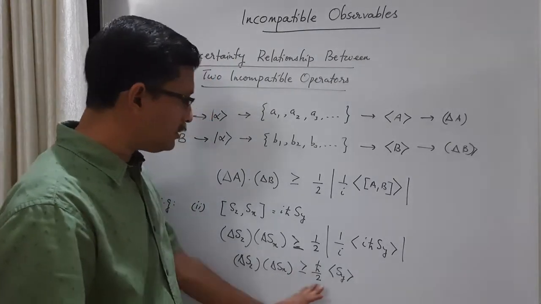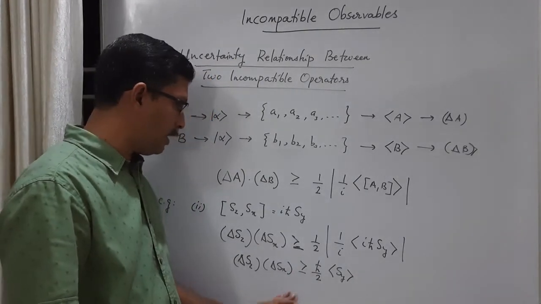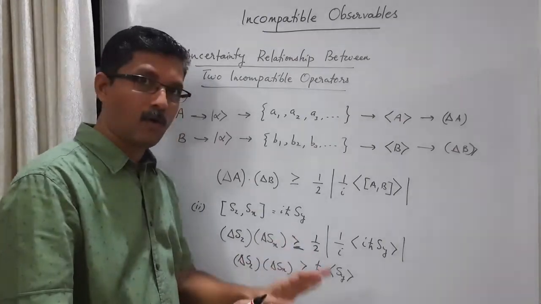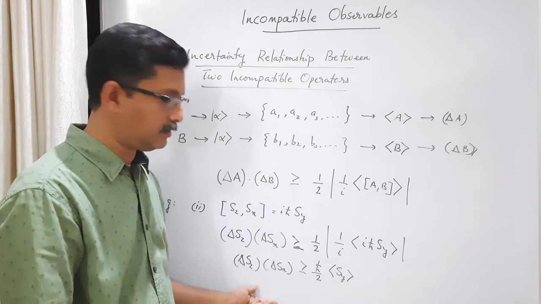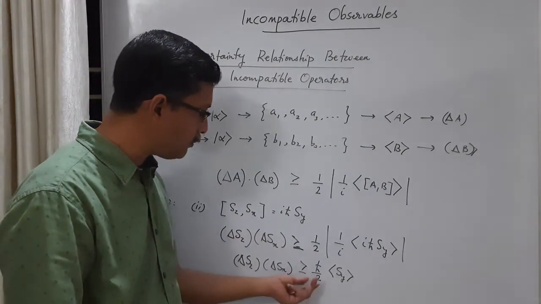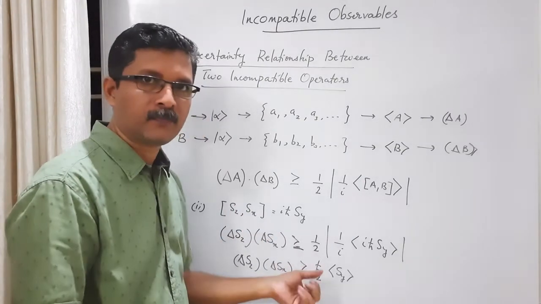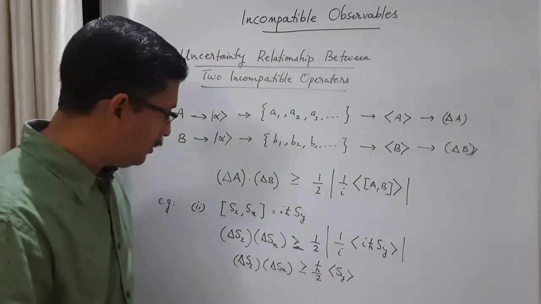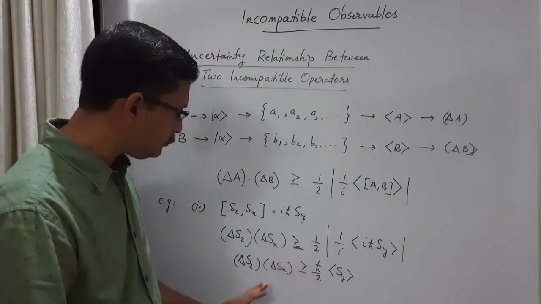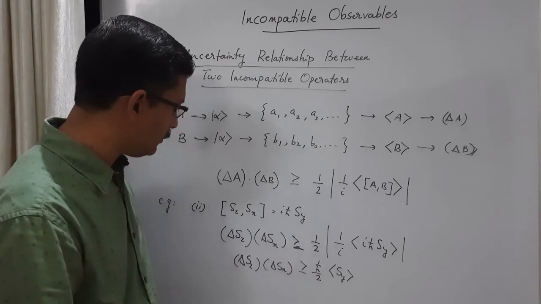Here is an example of an uncertainty relationship which is not between two canonically conjugate variables. In the case of two canonically conjugate variables, the right hand side will be h cross by 2, as in the case of x and px, as in the case of phi and Lz. So this is the situation there.